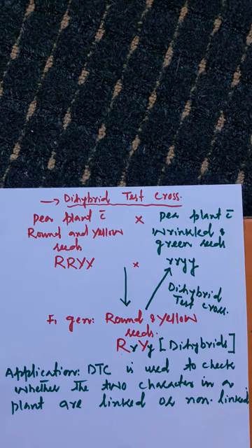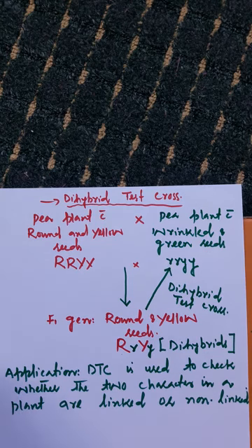Some characters are such whose alleles are present on the same pair of homologous chromosomes termed as linked, and some characters are such whose alleles are present on different pairs of homologous chromosomes, and those are said to be non-linked. For example, if I will ask you seed shape and seed color are the two characters, are they linked or non-linked, you know well that they are non-linked.